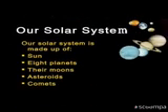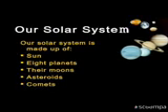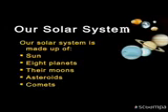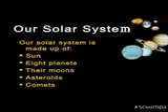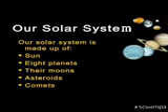Now we are going to see about the other objects in the sky. Our solar system is made up of the sun, 8 planets and their moons, asteroids, meteors, comets, and so on. Shall we see one by one?